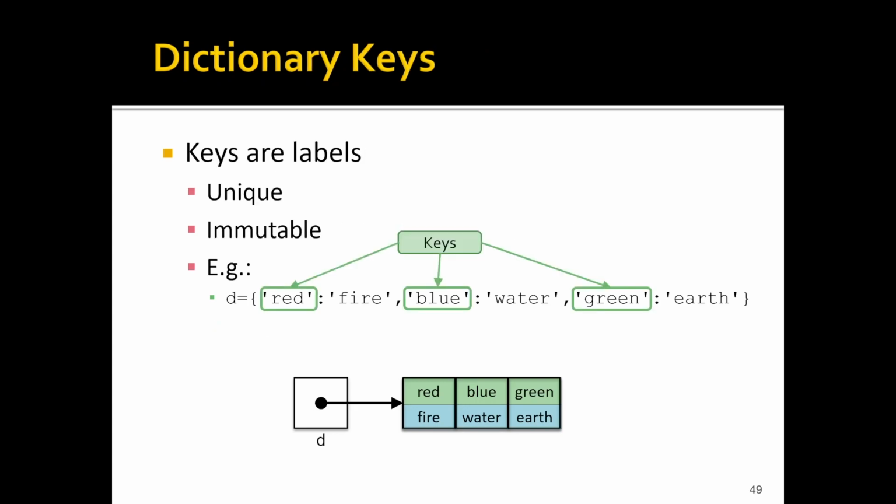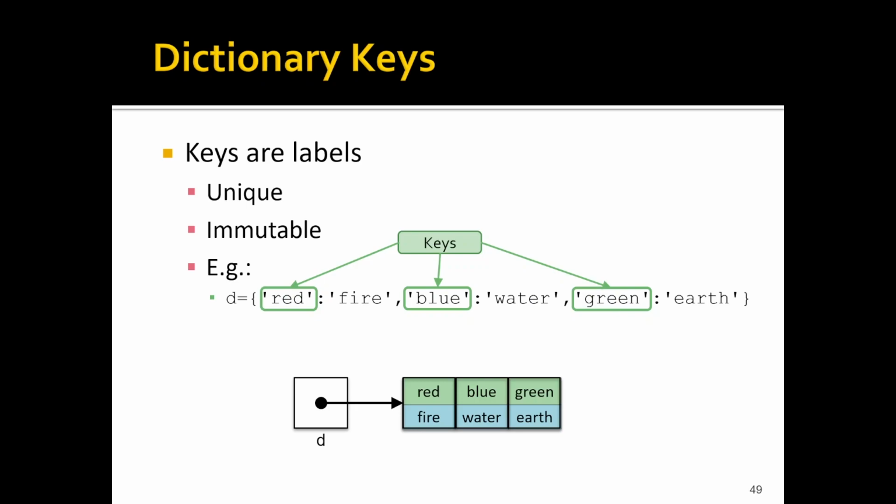Now the keys in a dictionary can be any type of immutable value. Most commonly we will use strings, but you can see dictionaries with integers or booleans or even tuples if you wanted. Importantly, these keys need to be unique because each key should identify a single item within that dictionary. So we can't have any duplicate keys, but the values themselves can be any value we want, including duplicates. Importantly, these keys are non-sequential.